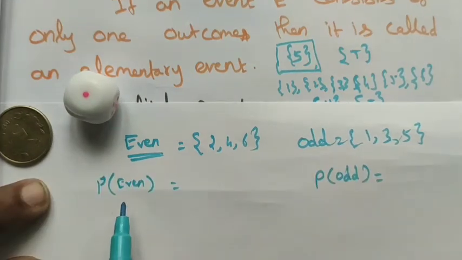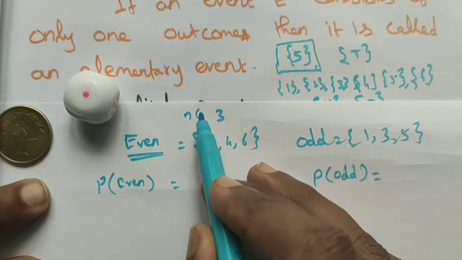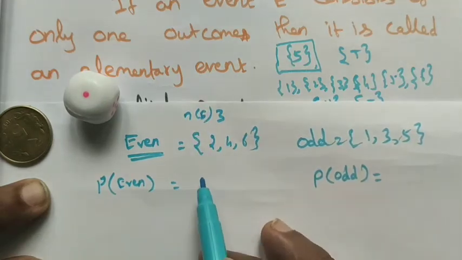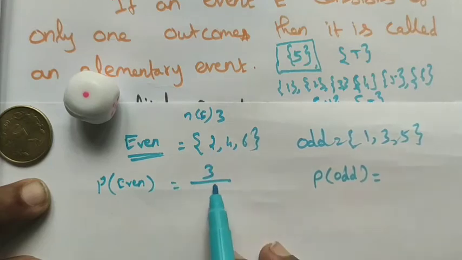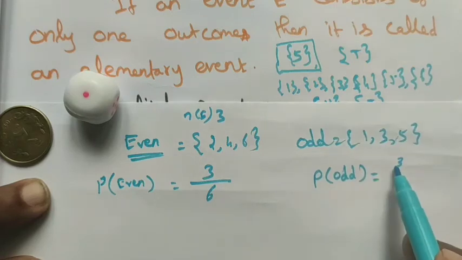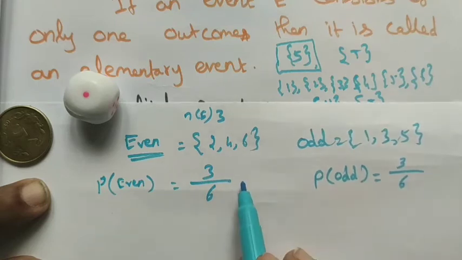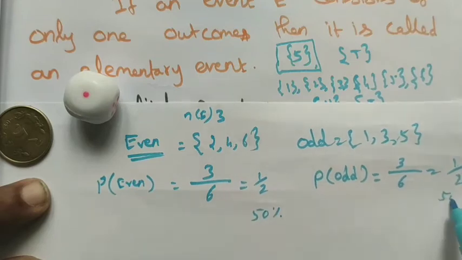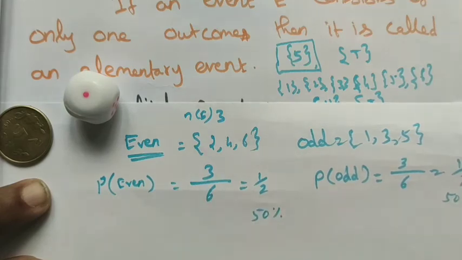Now we want to find the probability of even number and also the probability of odd number. The number of even numbers is 3 out of total number of outcomes in the die, which is 6. And the probability of odd number is 1, 2, 3, total number of possible outcomes 6, so 3 by 6. This is equal to 1 by 2. This is also 1 by 2. So it gets 50%, it also gets 50%. Then we can say these two are equally likely events.